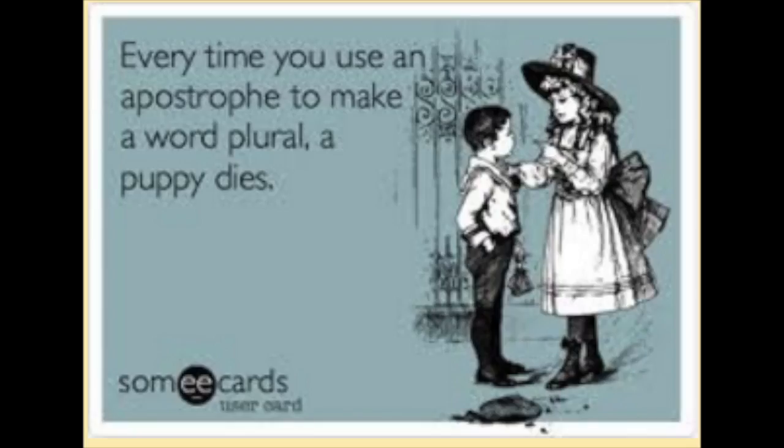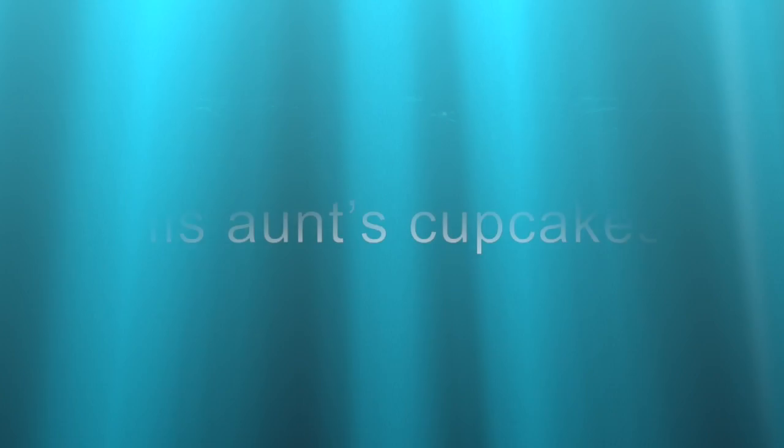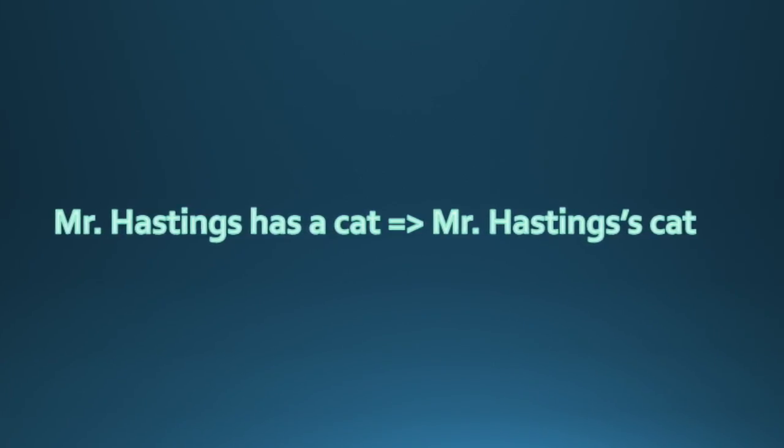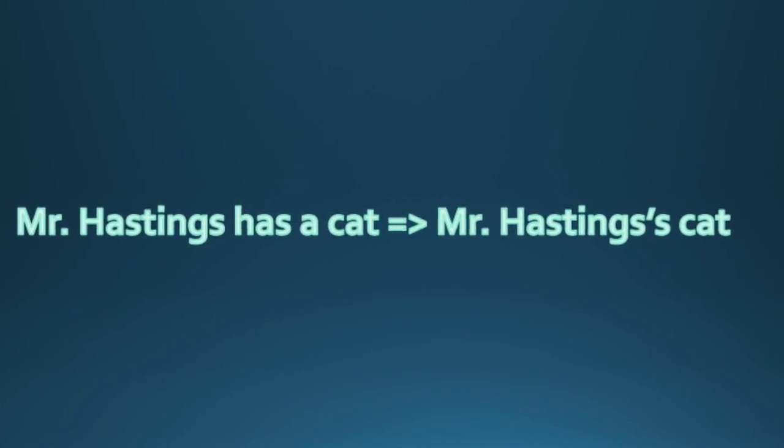Apostrophes seem simple enough, but still can be misused. A very common misuse is adding an apostrophe to make something plural. Here are a few basic rules to help you with apostrophes. An apostrophe is used to show possession, like Tom's bicycle or his aunt's cupcakes. You must be careful when adding an apostrophe after a noun or proper noun ending in S to make it possessive. Mr. Hastings has a cat. This is Mr. Hastings' cat.